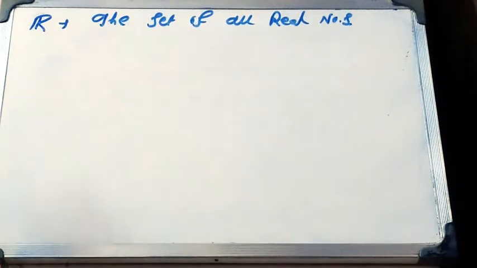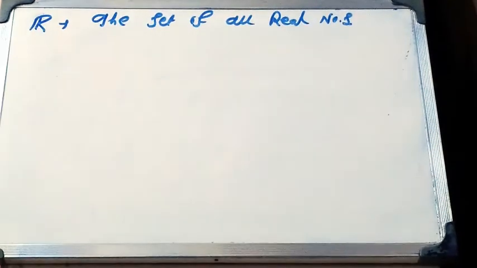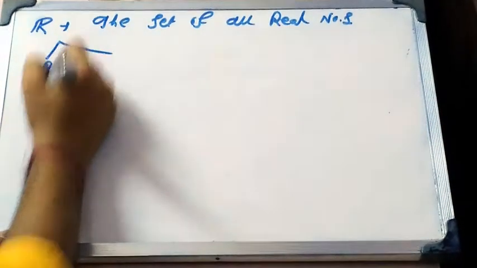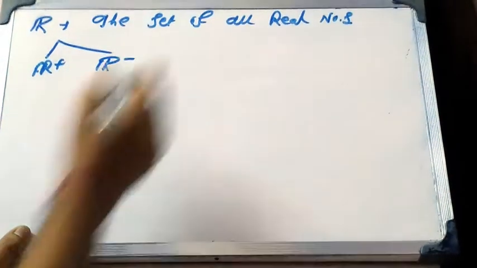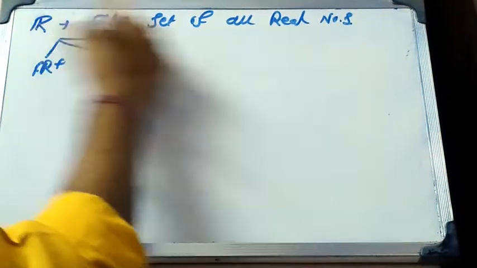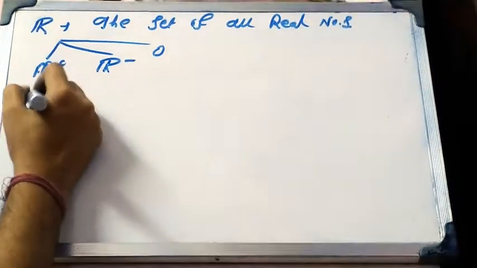Next portion is the set of all real numbers, which is denoted by R. This also has three parts: the set of all positive real numbers, the set of all negative real numbers, and 0. Next one is the set of all complex numbers.